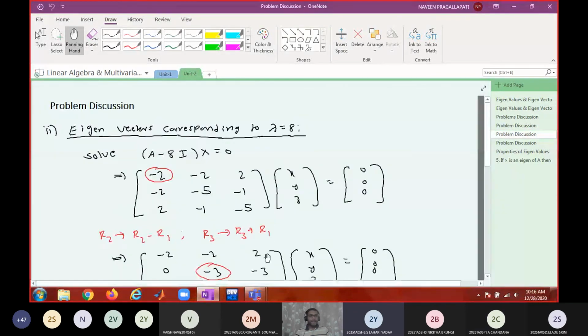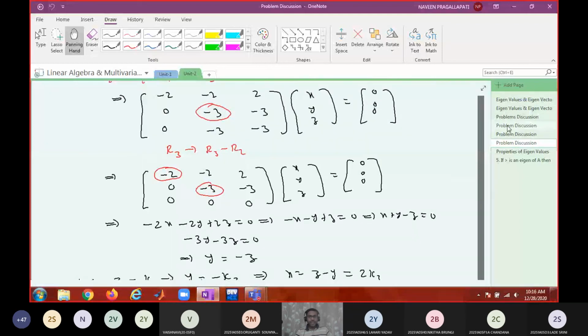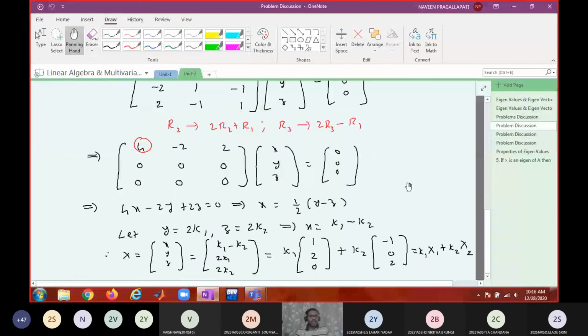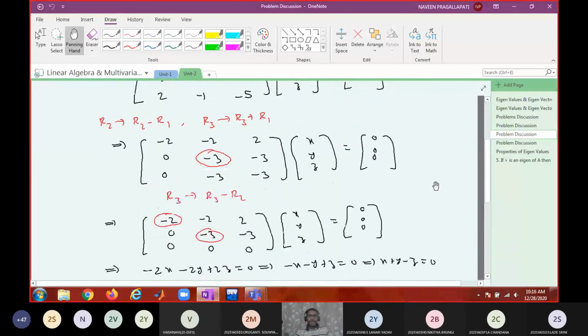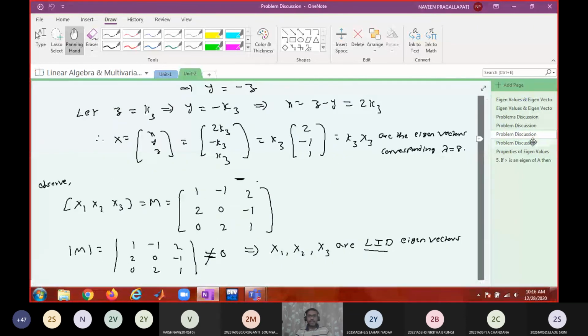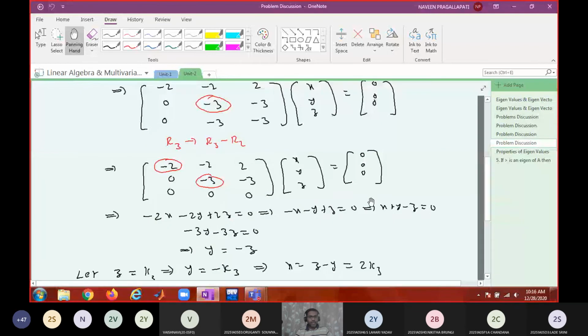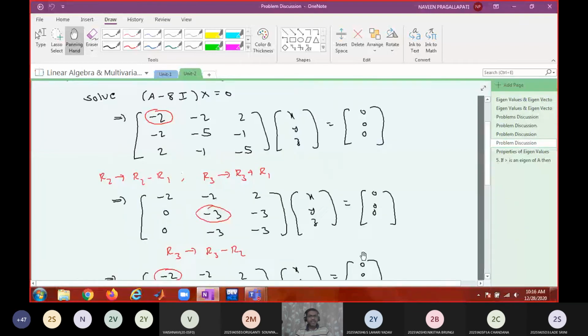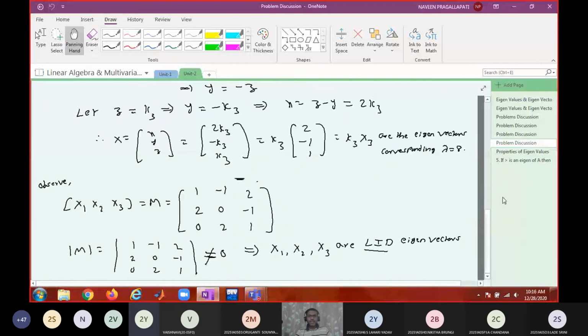So in a similar way, what is the next problem? Oh, I think we gave only 2 or what? Third one is also given. No, sir, 3 problems. There is a third problem.